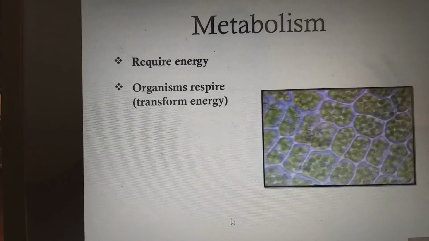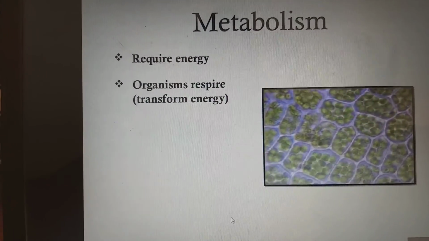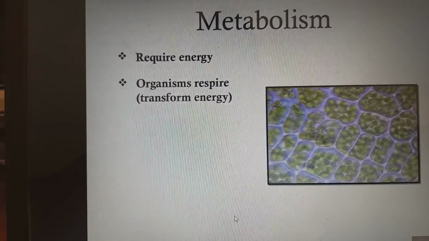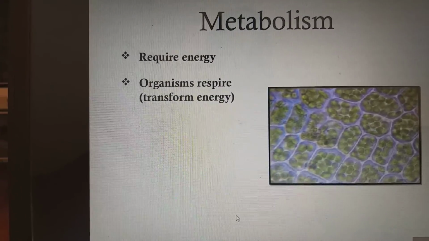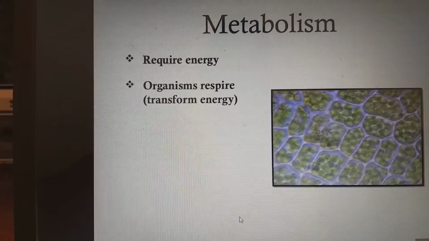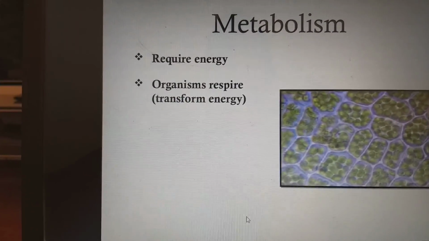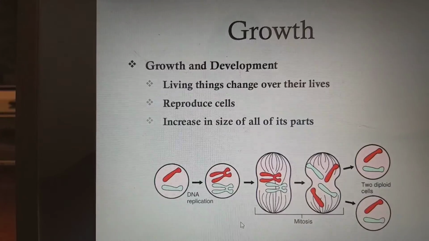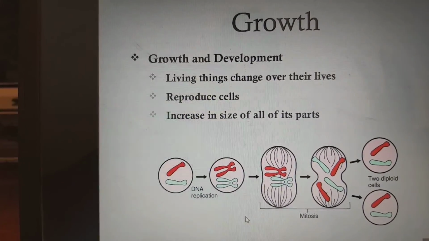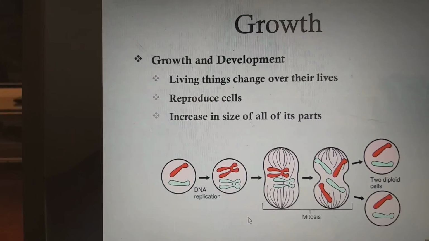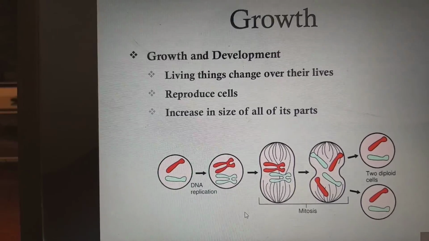Metabolism requires energy. Metabolism is the sum of all the processes happening in the body. Organisms respire and transform energy. For example, we take in O2 and give out CO2, so energy is converted from one form to another form. Coming to growth and development, living things change over their lives, reproduce cells, and increase in size of all their body parts. That is what we call growth.